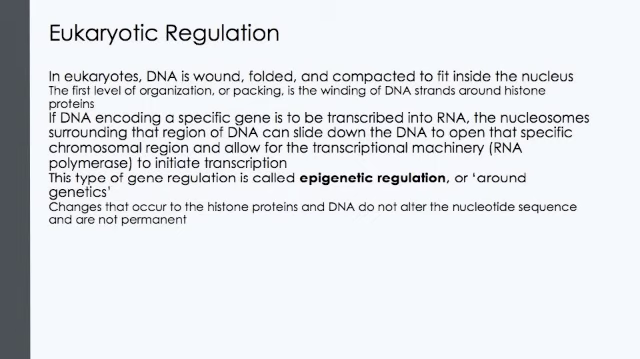If DNA encoding a specific gene is to be transcribed into RNA, the nucleosomes surrounding that region of DNA can slide down the DNA to open that specific chromosomal region and allow for the transcriptional machinery, that is the RNAP, to initiate transcription. This type of regulation is called epigenetic regulation. Changes that occur to the histone proteins and DNA do not alter the nucleotide sequence and are not permanent.